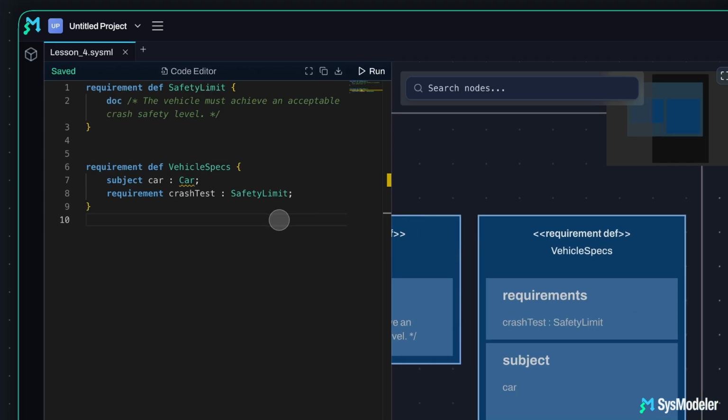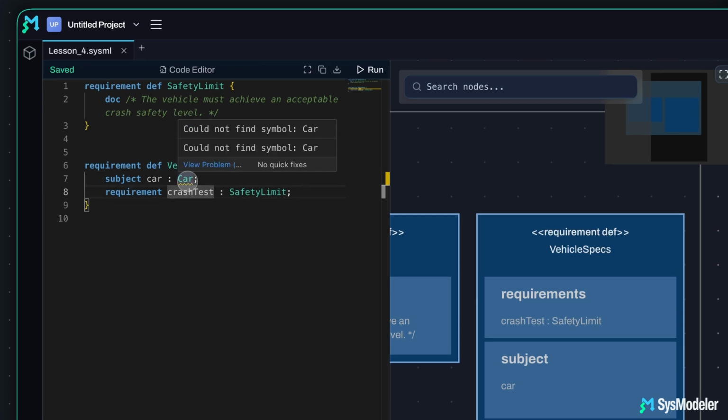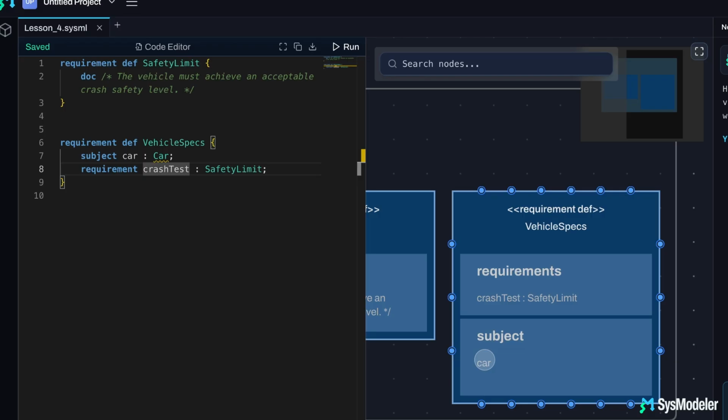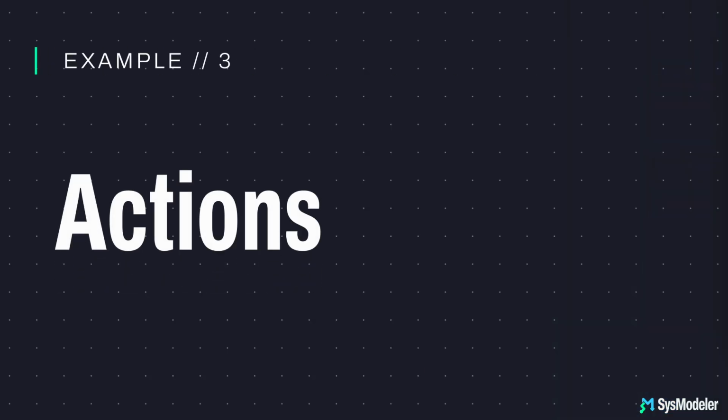Here we're doing exactly what we did with parts. Safety limit defines the requirement type, and crash test is a usage of that requirement inside vehicle specs. This means requirements are now first-class modeling elements with structure, parameters, inheritance, and constraints, rather than just text strings. Notice that crash test automatically applies to the car subject defined in vehicle specs, because it is nested inside of it.